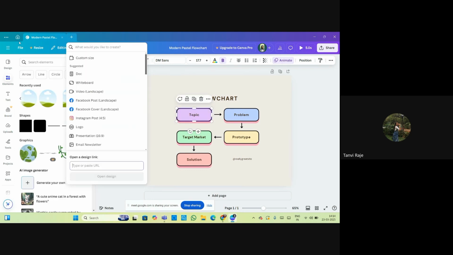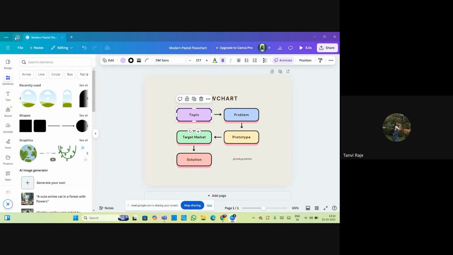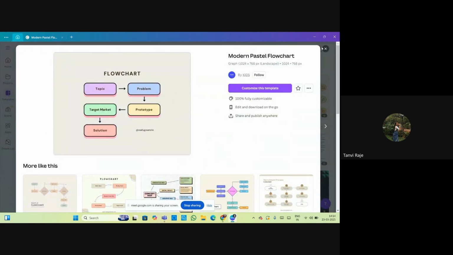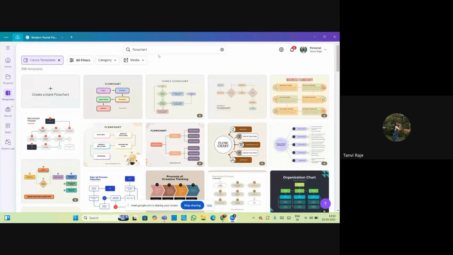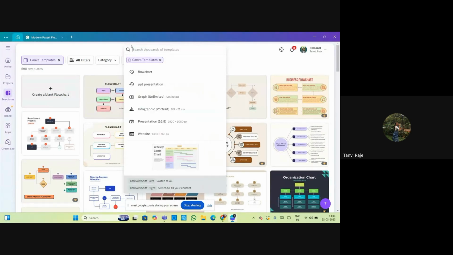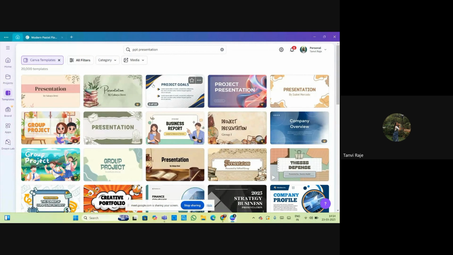Now we will go to the PPT presentation. How can we make the presentation? I will just take a PPT from the template section. As in MS Word, there is a PPT.